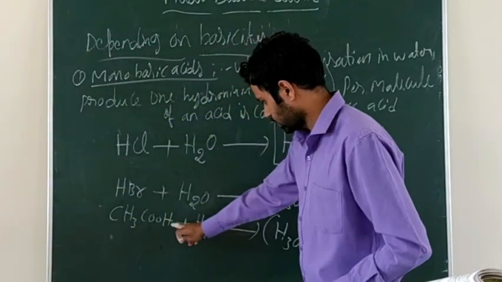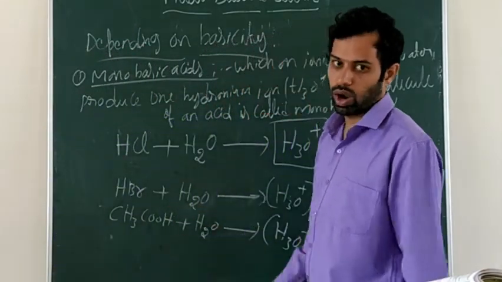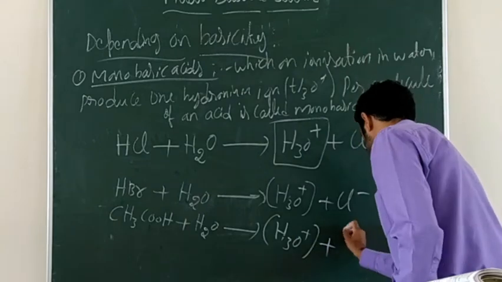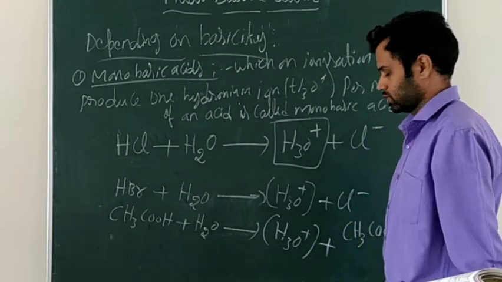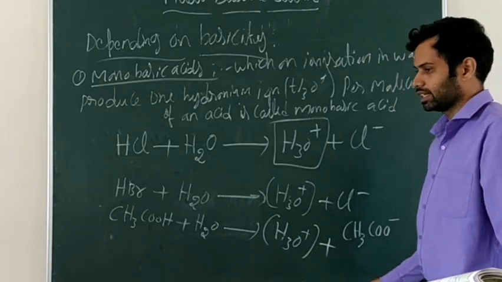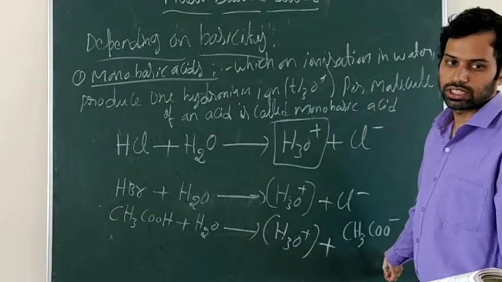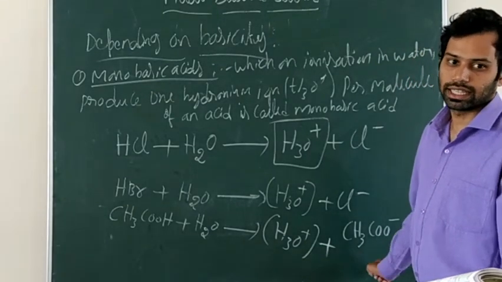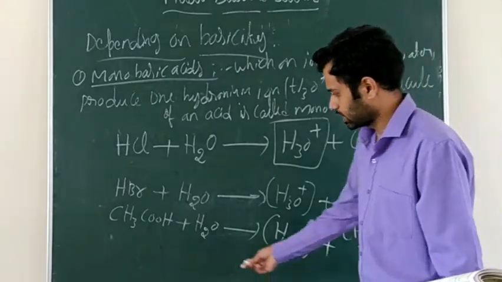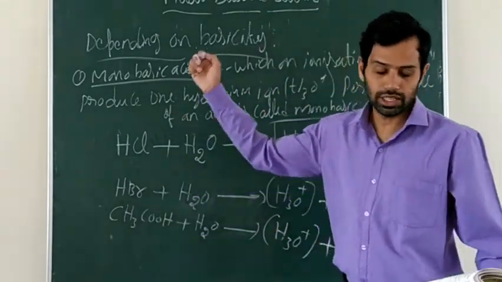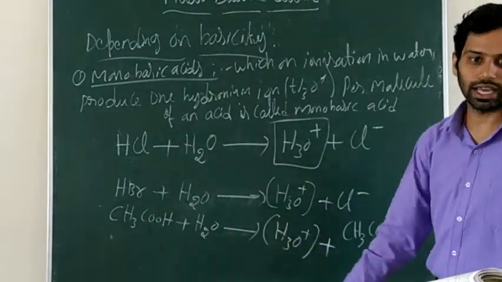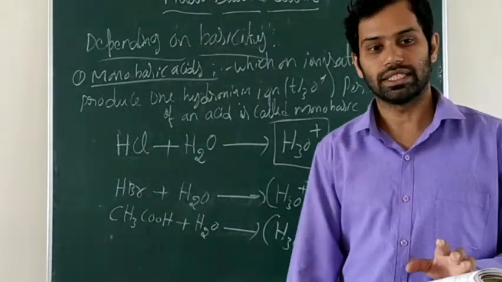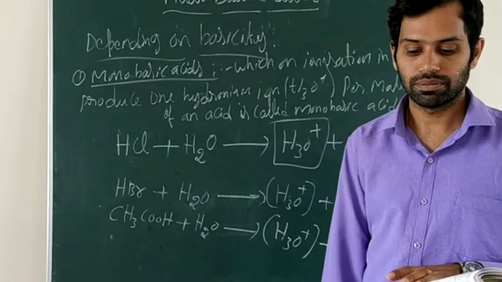And acetate. One hydrogen is there, it will come and join the water, so the remaining will be CH3COO minus. This is acetate, CH3COO minus, that is called acetate. So this is acetic acid. When acetic acid is ionized in water, it will produce one hydronium ion. It means acetic acid is also a monobasic acid. Keep it in mind there.